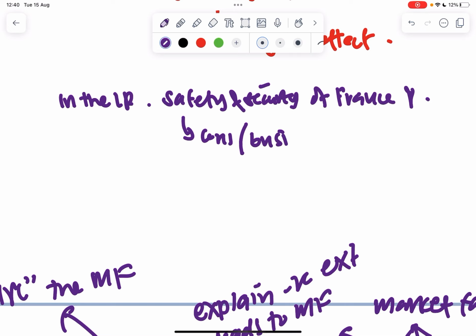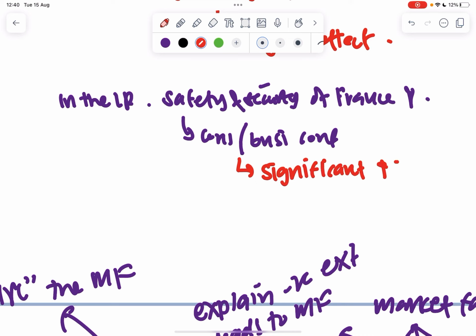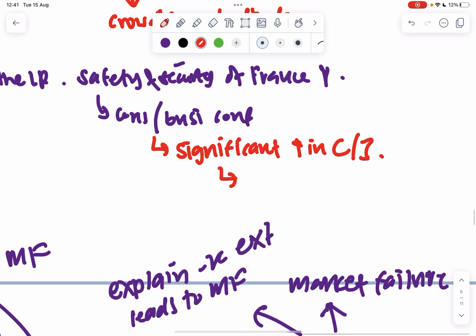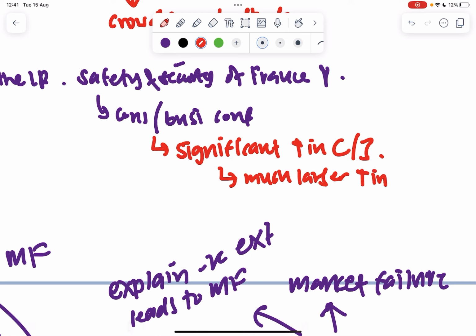So because of this, when there's a boost in consumer and business confidence, there will likely be a significant increase in C and I, which will lead to a much larger increase in actual economic growth and unemployment.